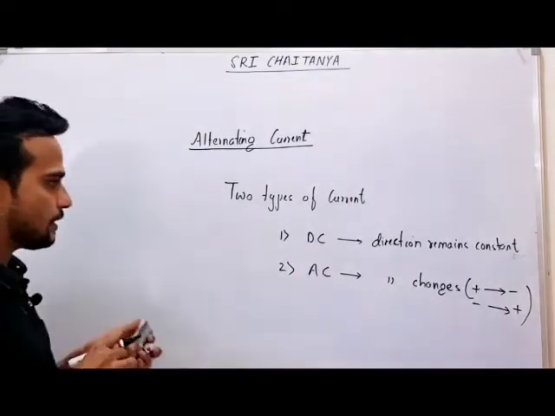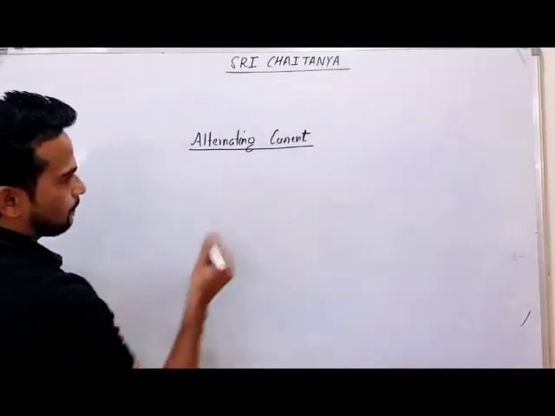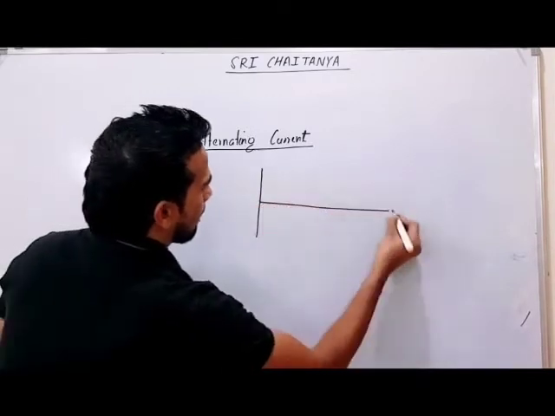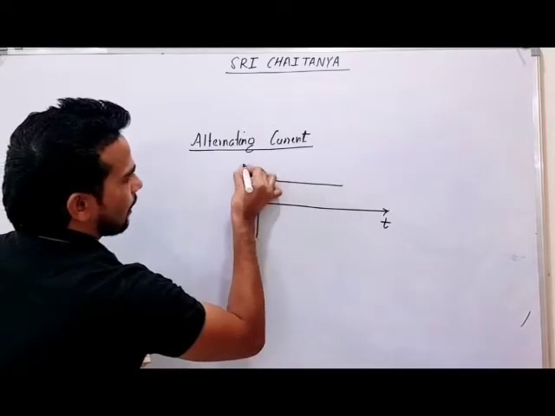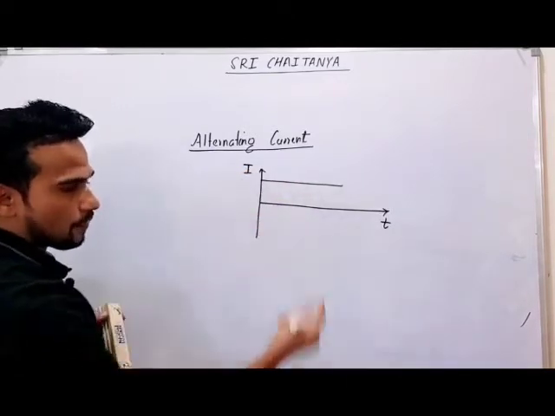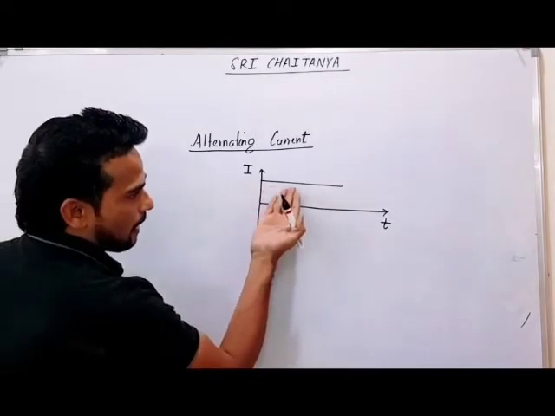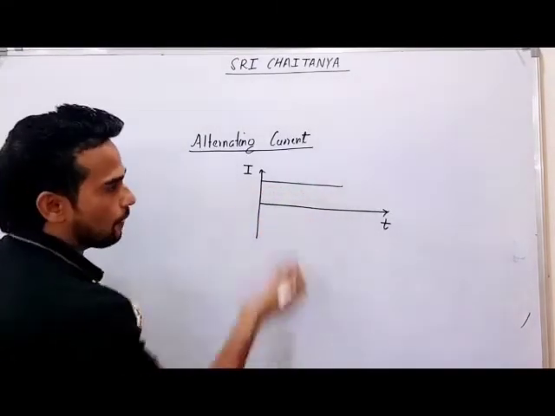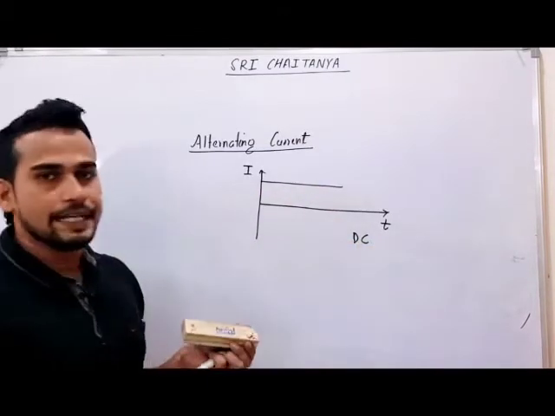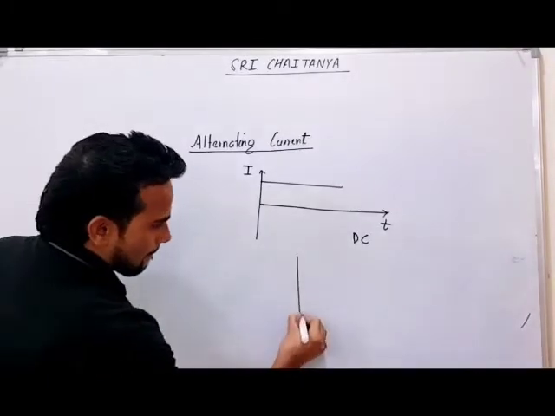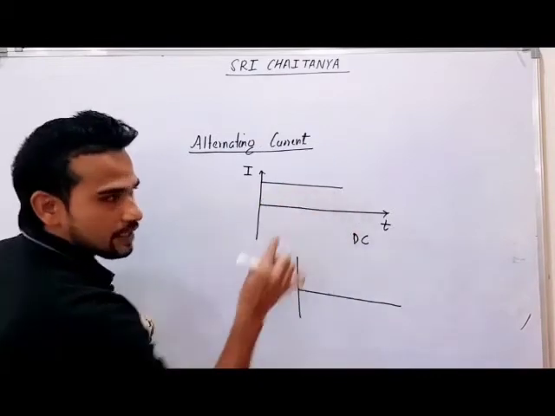For example, if I give you one current like this. This is time. This is current. Can you tell me which type of current this is? I think everyone can say very easily, because you can see every time the direction of current is not changing. Every time it is positive. That means this current is DC. This is the type of current that you get from a battery also. That is DC current.